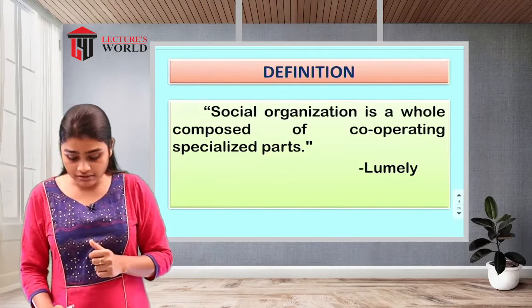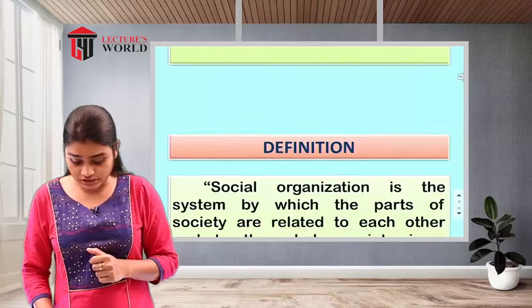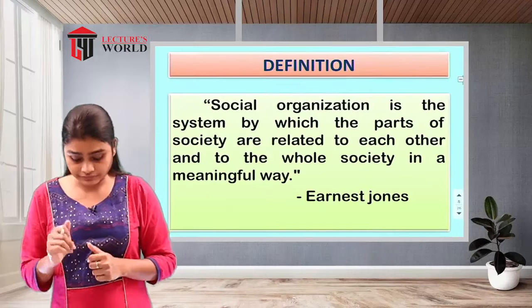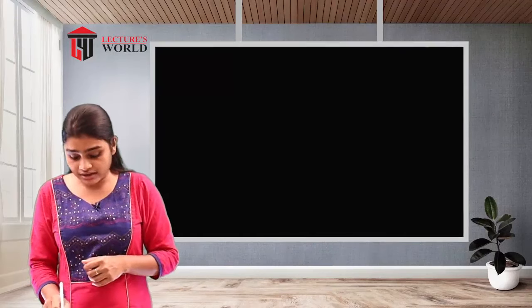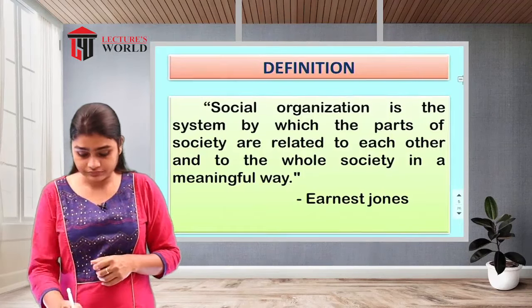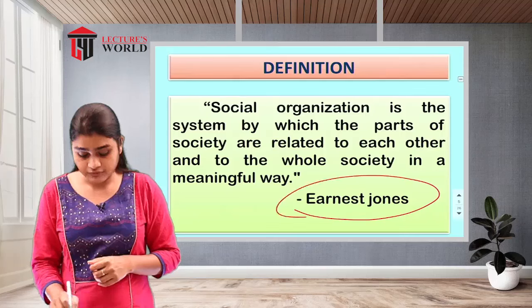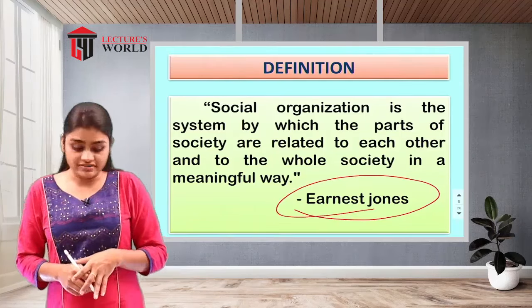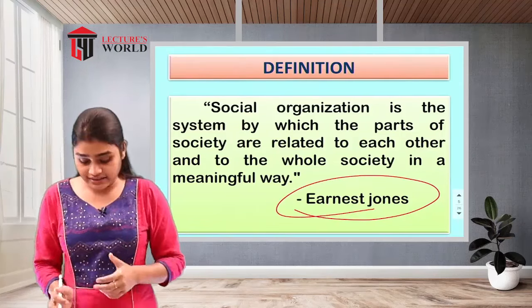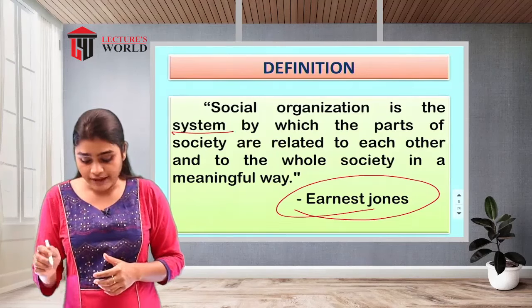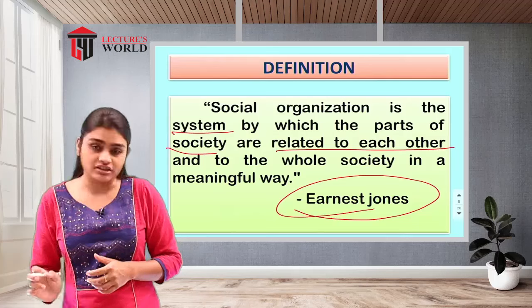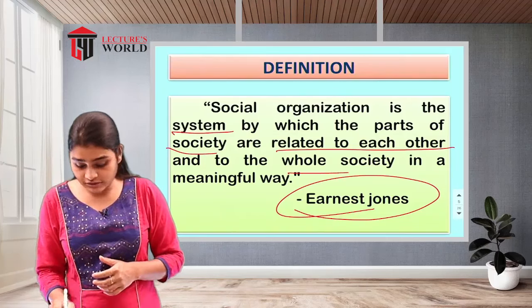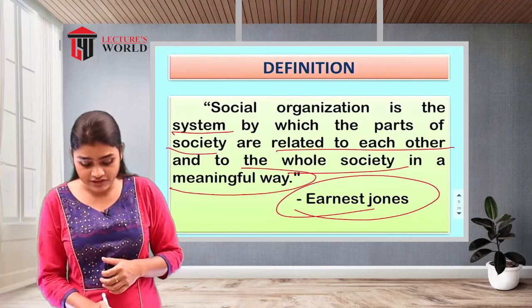Let's see another definition of social organization, given by Ernest Jones. According to Ernest Jones, social organization is the system by which the parts of society are related to each other and to the whole society in a meaningful way.